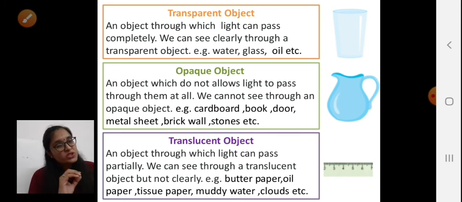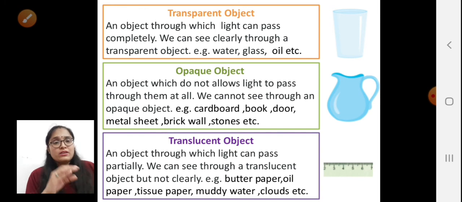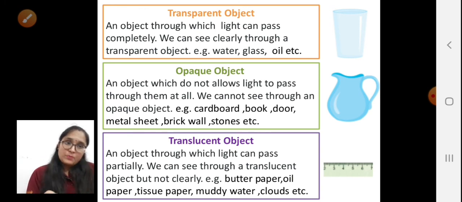Translucent objects are the objects which allow the partial pass of the light, or we can say which allow the light to pass partially.